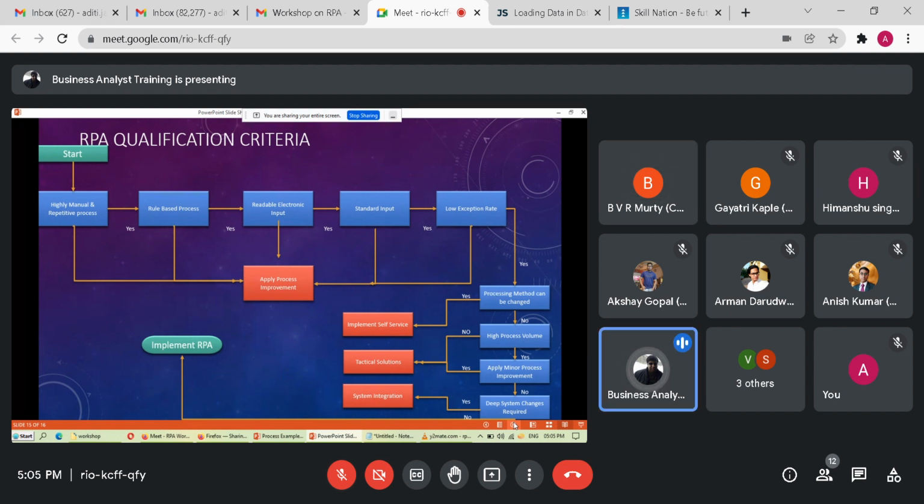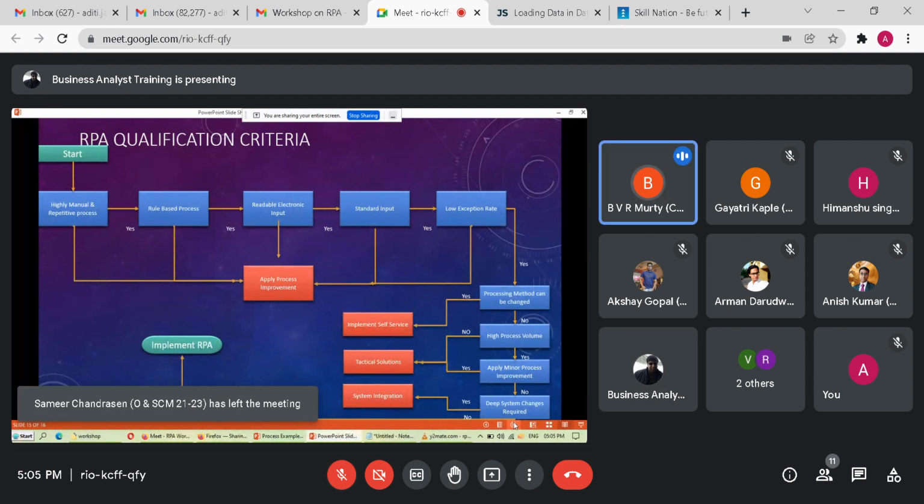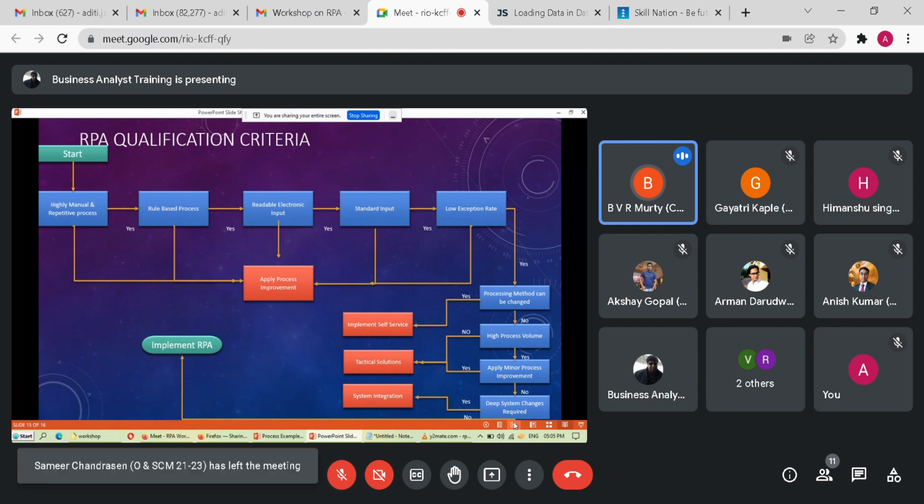Then I will move to a more interactive part, and we will understand what a process really is and how to analyze it from the RPA point of view. How to capture the essence of the process and figure out what to automate, in what phase it is to be automated, and everything. So we'll log in again at 5:10.